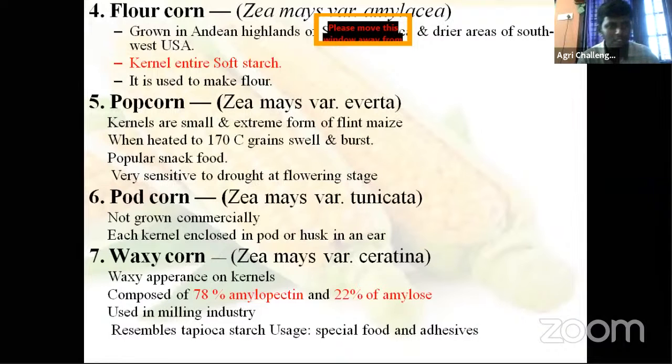When heated to 170 degrees Celsius, grains swell and burst. That is the process of your popcorn making. It is a popular snack food, very sensitive to drought at flowering stage. If moisture stress occurs at flowering stage, popcorn yield will reduce drastically.